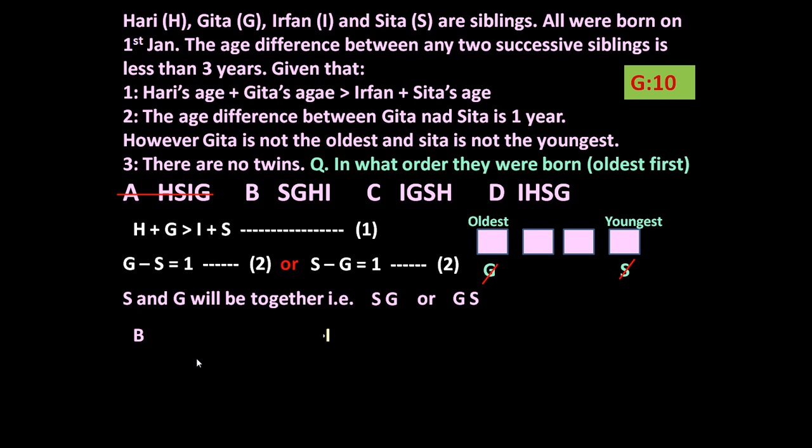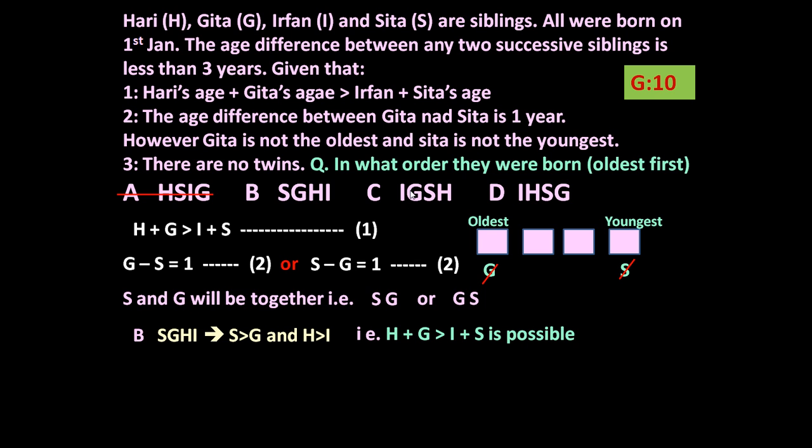Option B: S, G, H, I. It means S is greater than G and H is greater than I. Here the given condition is H plus G is more than I plus S. If we apply this condition here, H plus G can be greater than I plus S. It is quite possible depending on the age difference. So this option is possible.